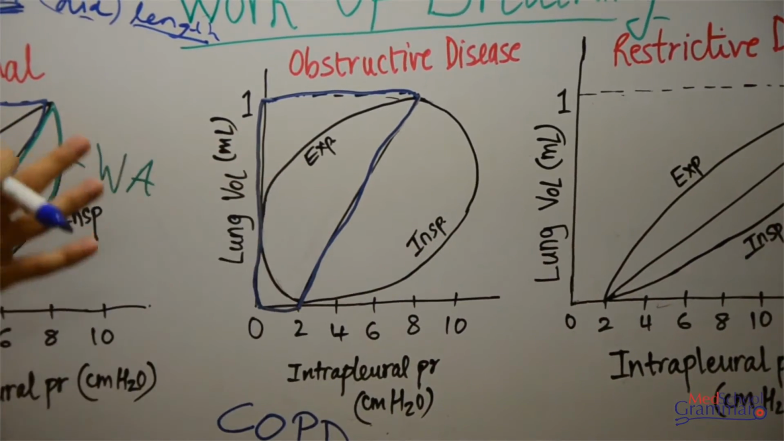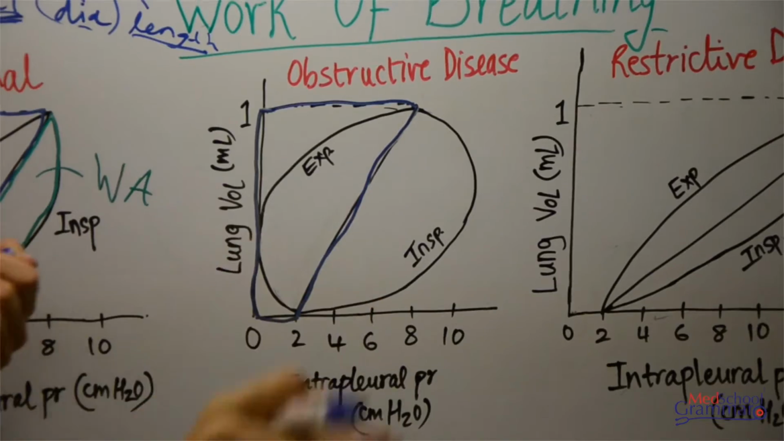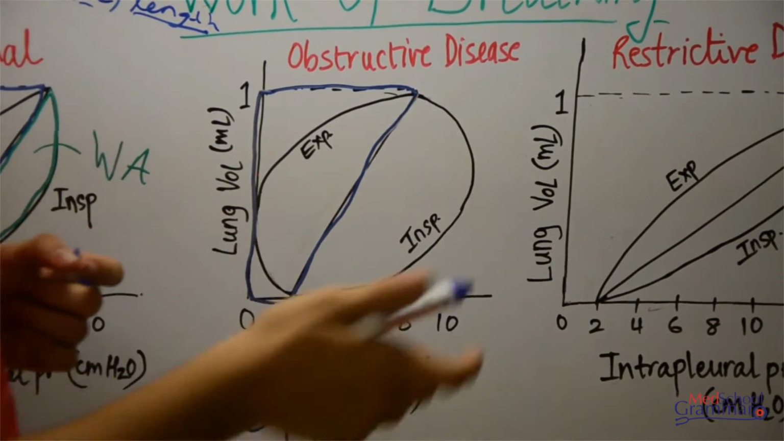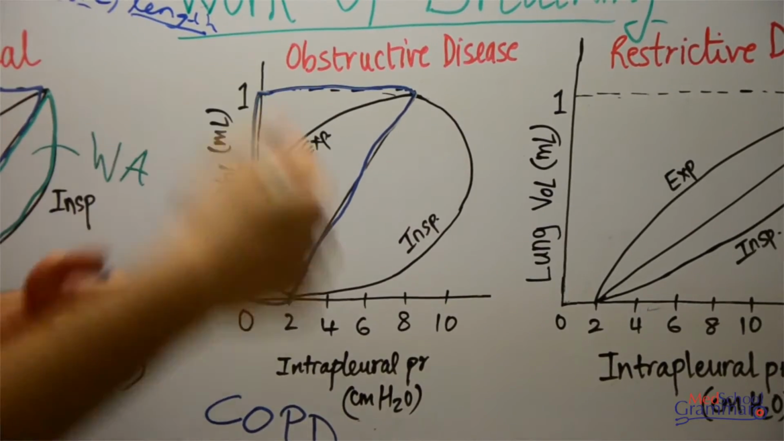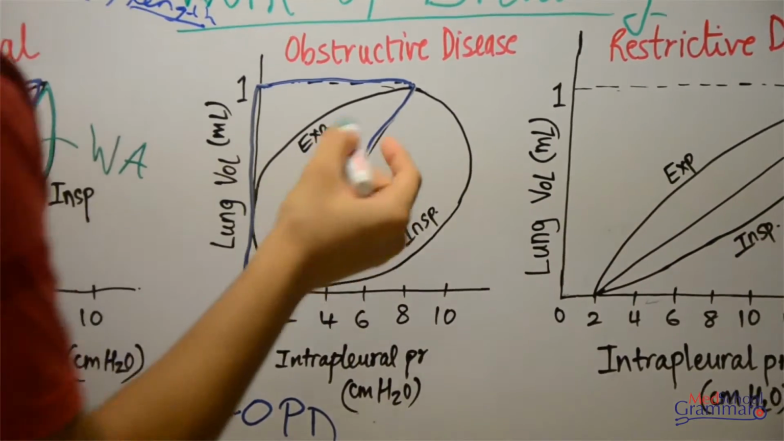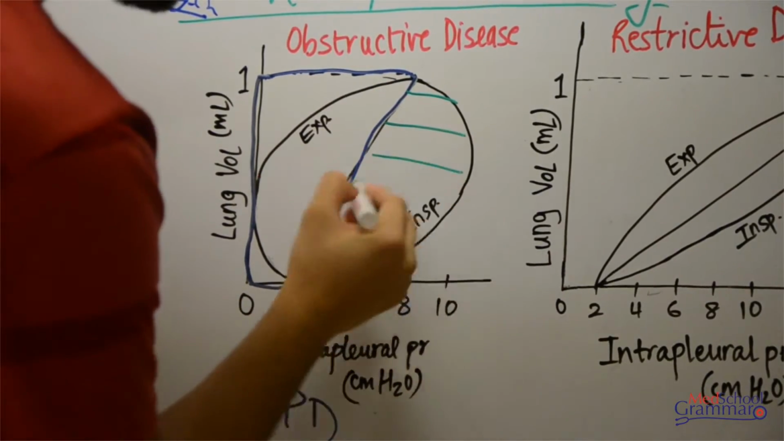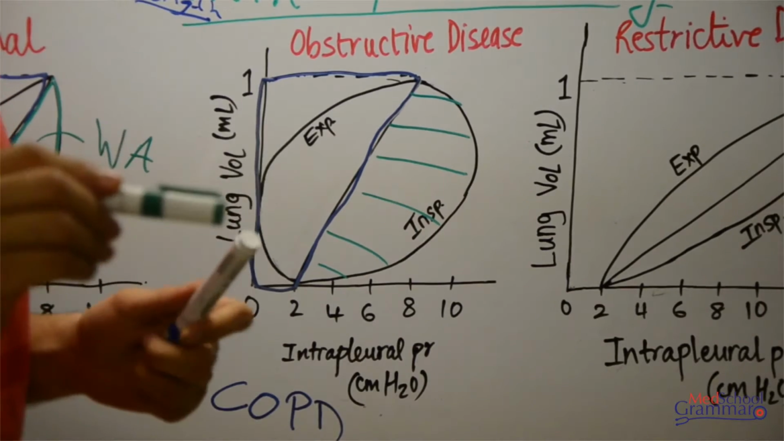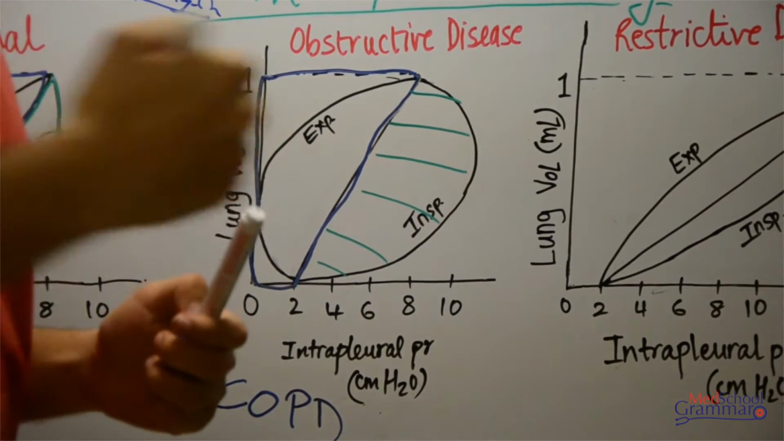The work of breathing in normal conditions and obstructive disease is the same, but the work done against the airway resistance has increased. Why is that? The work done against airway resistance has increased. Why? Because in obstructive diseases, if you recollect, the path is obstructed.